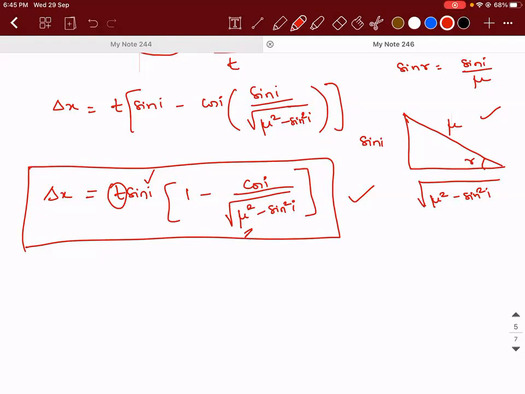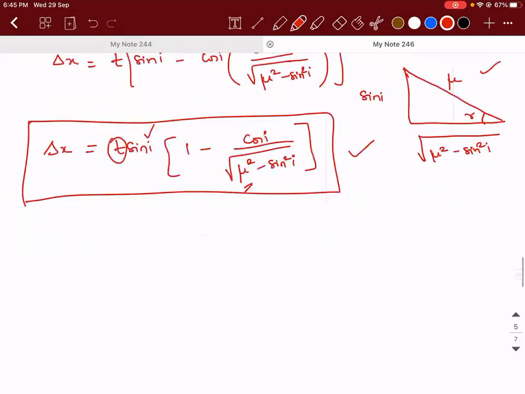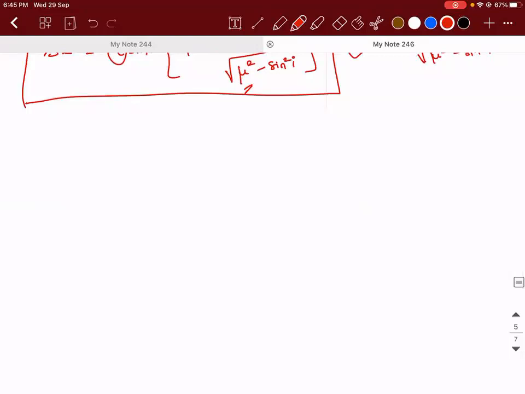Done? Yes, sir. So this is how you calculate. And one last concept that is left out with respect to refraction at plane surface. Okay. I remember starting refraction at spherical surface, but there's one more point, please write it down.